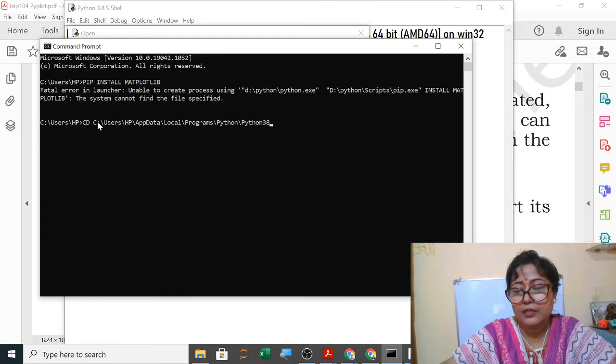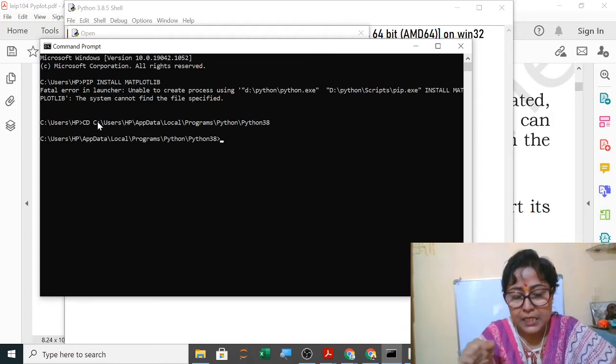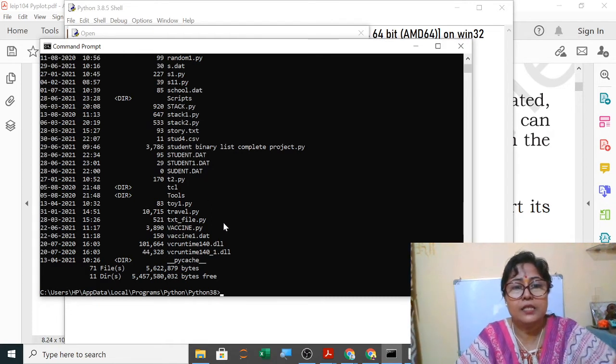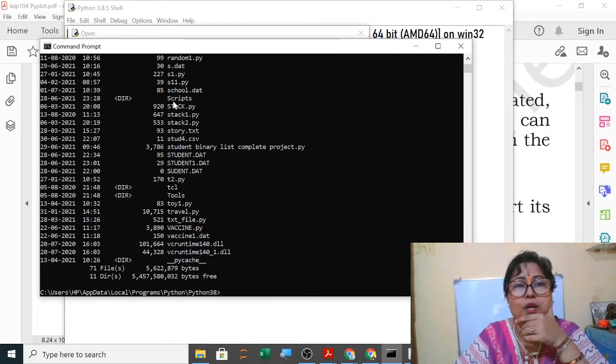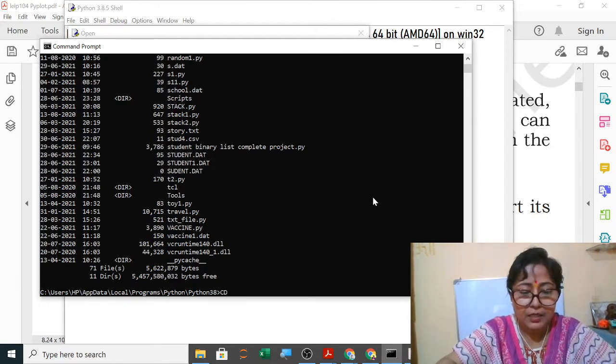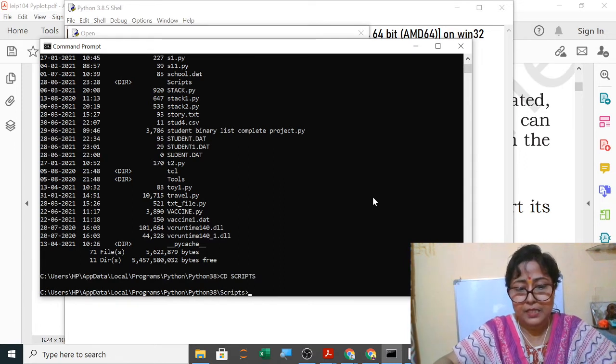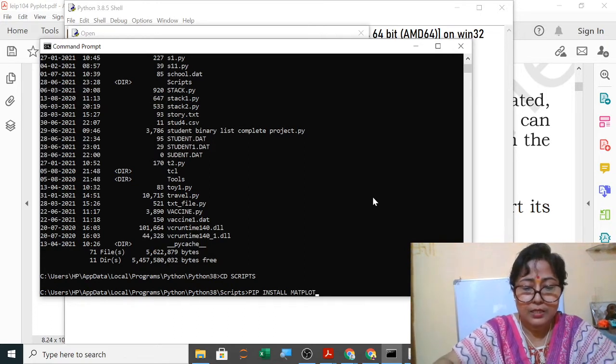After this path, the pip is inside the Scripts folder. I will show the directory inside this. Here you can see Scripts. So I will change the path to Scripts; directly also you could have typed and gone there. Inside this pip is there, so I will give pip install. You can see with dir which all things are there inside Scripts.